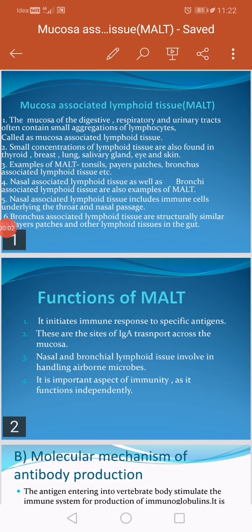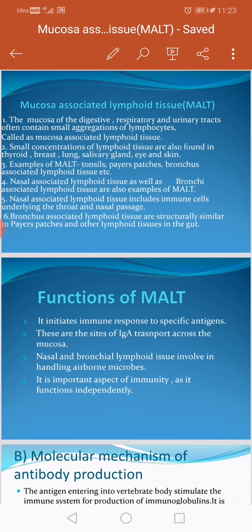Good morning, friends. In our previous lecture, we discussed the organs of the immune system. There we studied the thymus, spleen, and bone marrow, which are major organs of the lymphoid system. The next one we are going to discuss is mucosa associated lymphoid tissue, abbreviated as MALT. This is also one part of the immunological system.